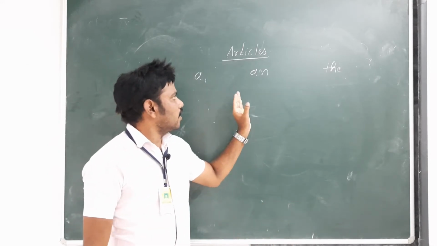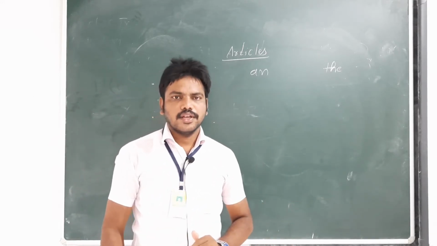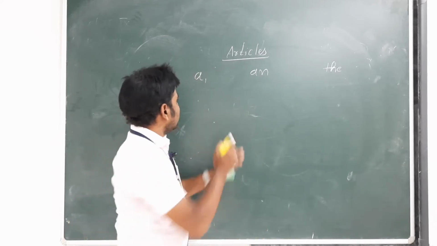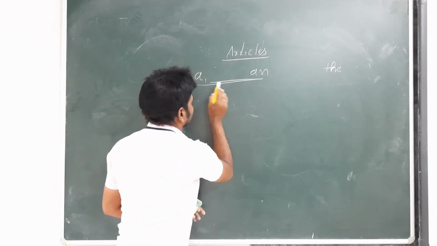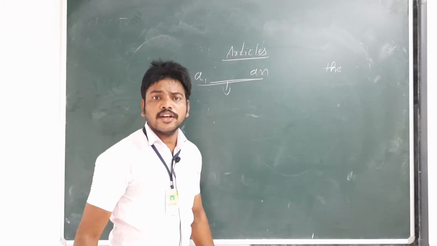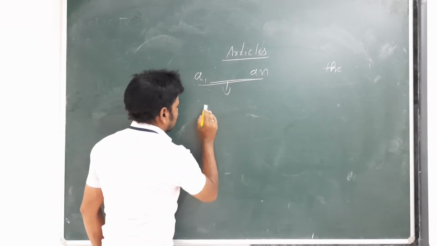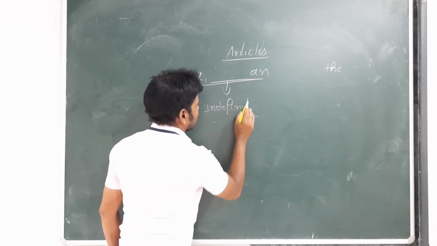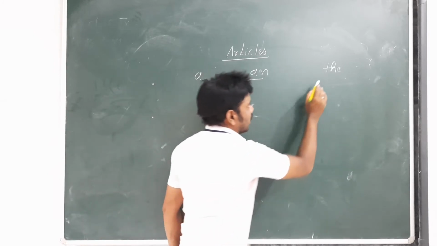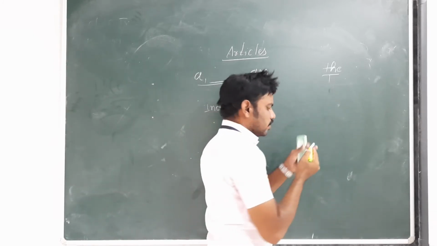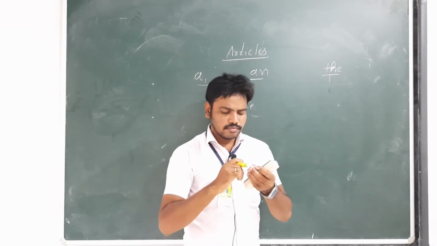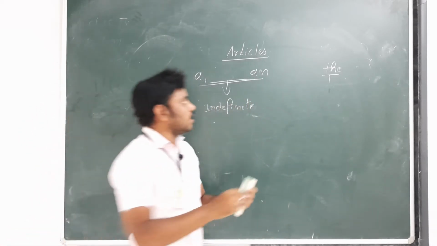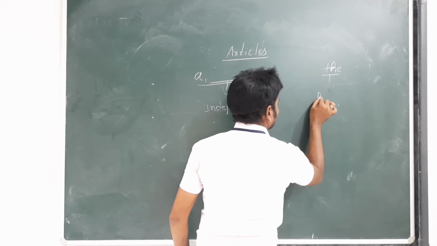A and an are called indefinite articles. The is called the definite article.